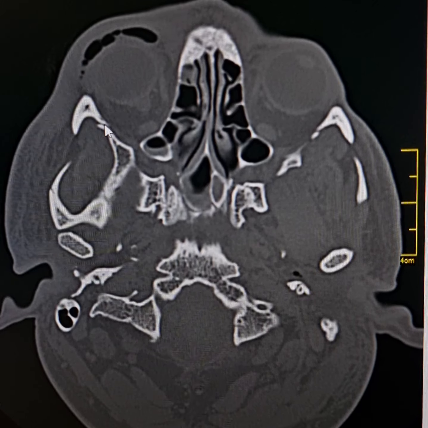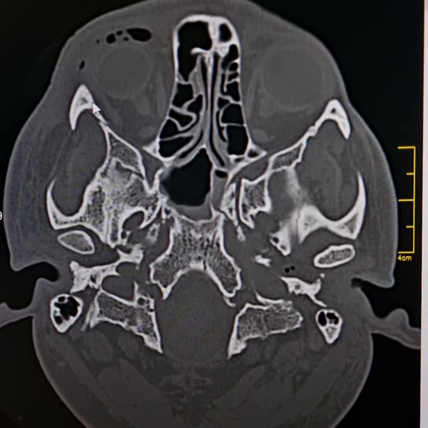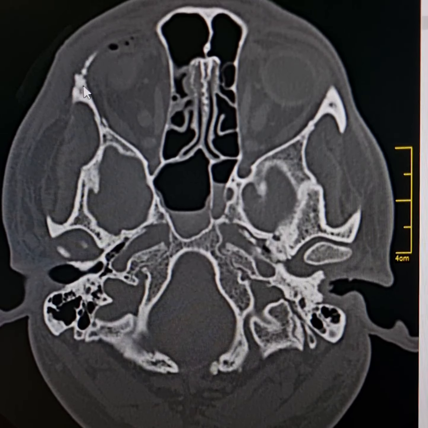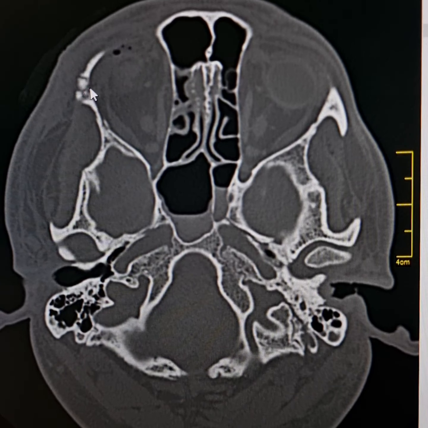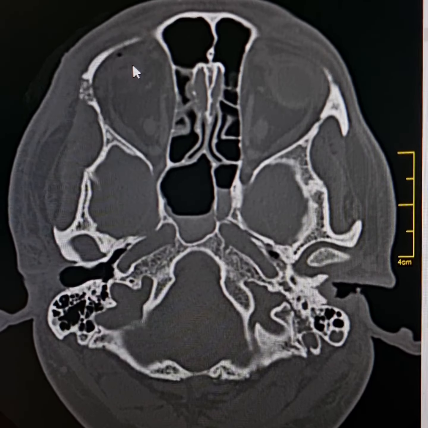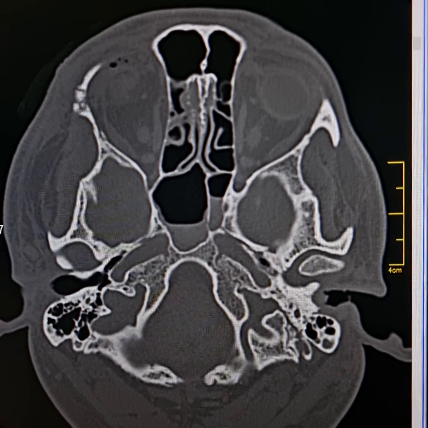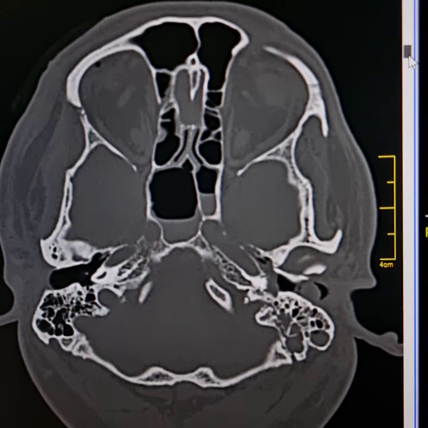Fracture lines involving right lateral wall of the orbit, slight diastasis at right frontozygomatic suture, air lucencies are present in the anterosuperior part of right orbit, soft tissue swelling in right periorbital region.